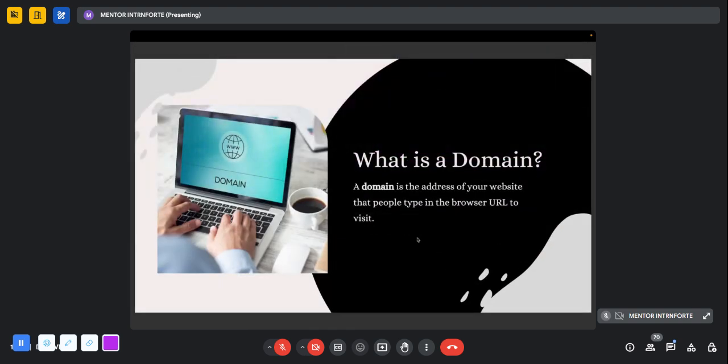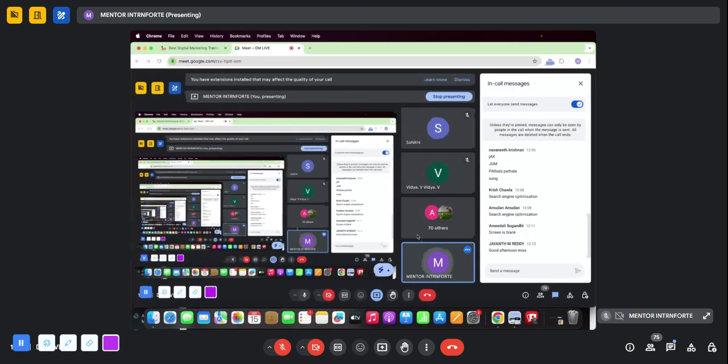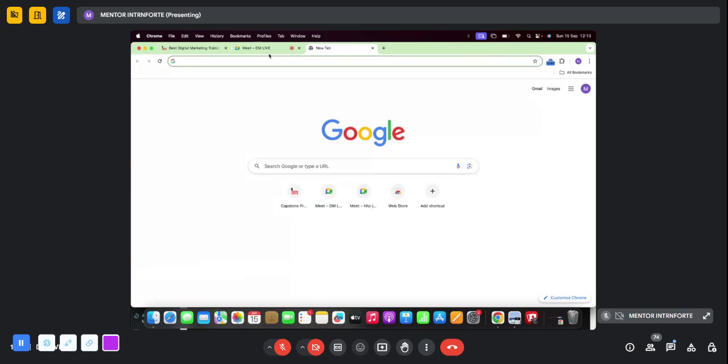Okay, so basically, what is a domain? A domain is a unique address for your website. This is the address which people will use to browse and come to your website. You would have noticed there are thousands of websites. If you want to visit the Intern Forte website, again, you have to...